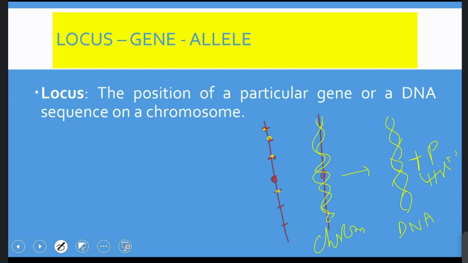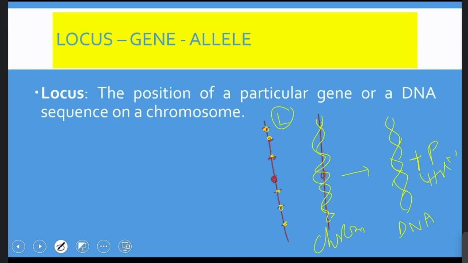Okay, so there is a string we have taken and we have arranged beads, or you take a thread and tie flowers on it to make it a garland. So the garland has so many flowers, and at the first position there is a jasmine flower, then at the second position there is another flower. So the first position where the jasmine flower is present, here we call it a locus.